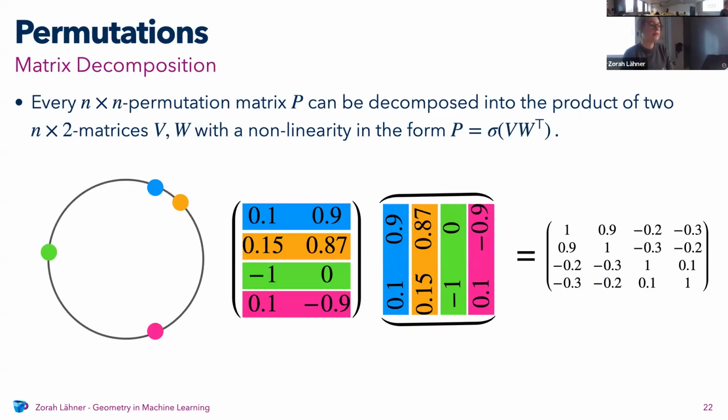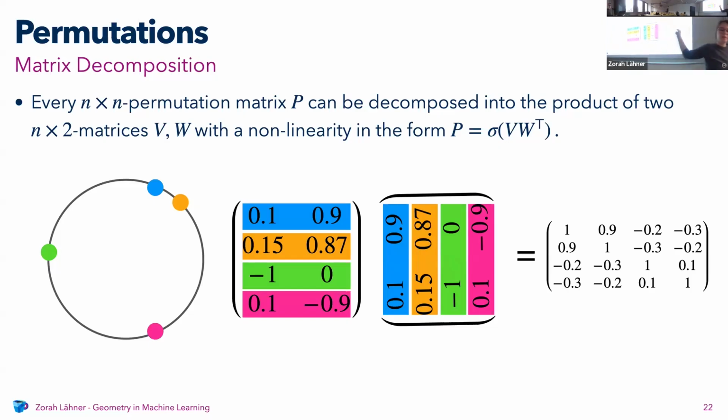Let's say that in our n times 2 matrices, every row is just a 2D coordinate. And all the 2D coordinates are not even arbitrary, they're all lying on the unit circle. And for this example, we're also saying V and W are exactly the same. So here you have the blue coordinates, and these are the same.